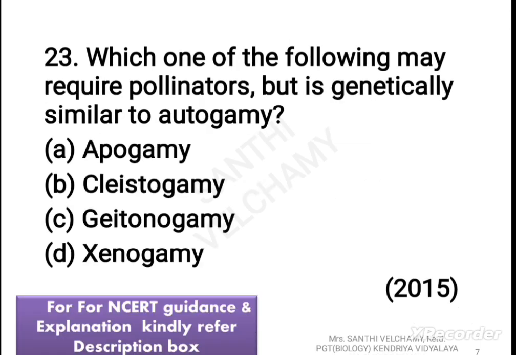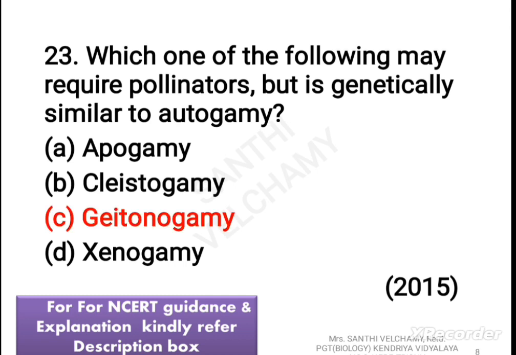Which one of the following may require pollinators but is genetically similar to autogamy? A. Apogamy. B. Cleistogamy. C. Geitonogamy. D. Xenogamy. The correct answer is C, Geitonogamy.